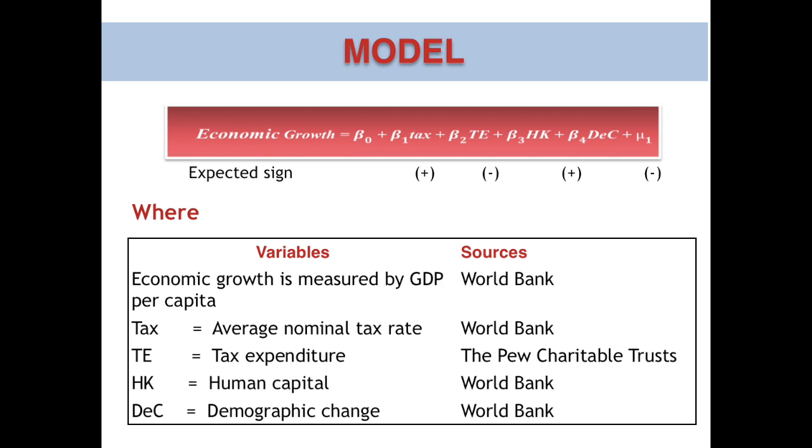The TE variable is tax expenditure, which we use, the amount of tax expenditure, to see how large the gap of tax avoidance is. In Section 2 of this paper, we show a lot of studies of the impact of tax avoidance and tax expenditure on economic growth or government budget. The result of each paper is not the same, but we expect the negative impact of tax avoidance on economic growth. The HK variable is human capital.